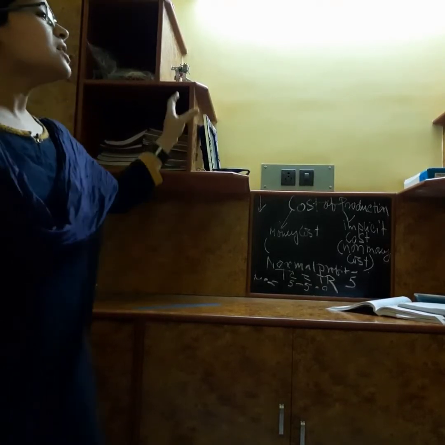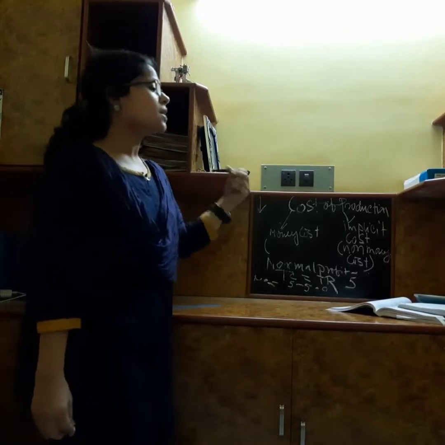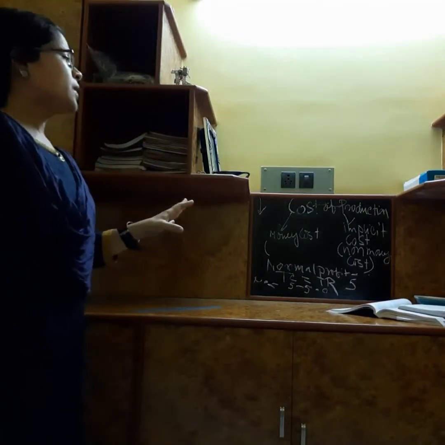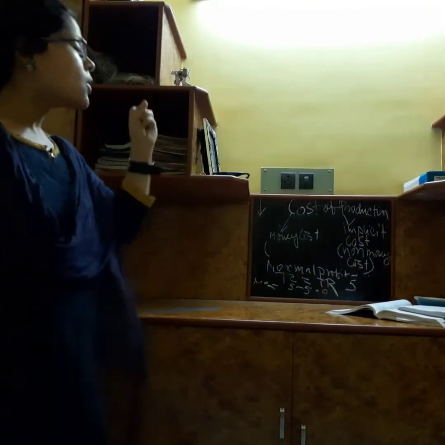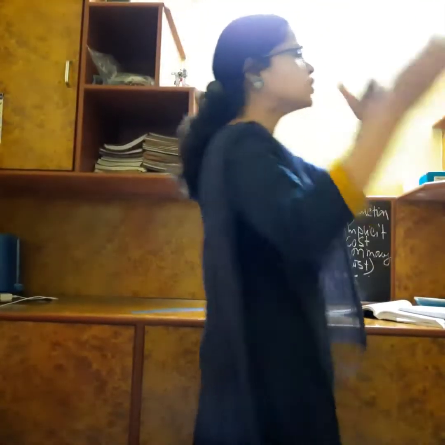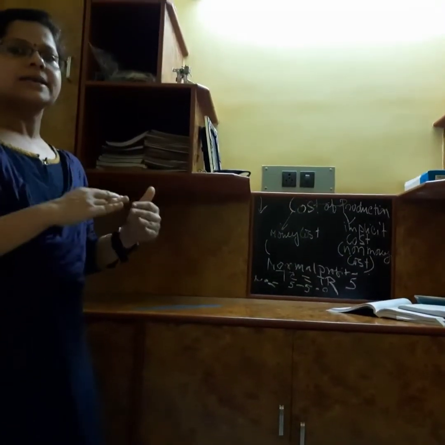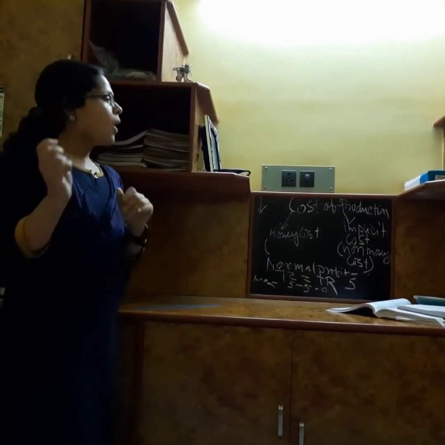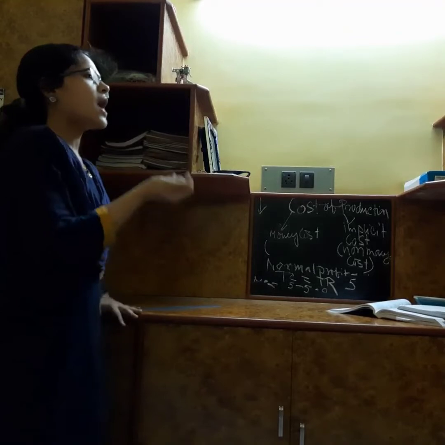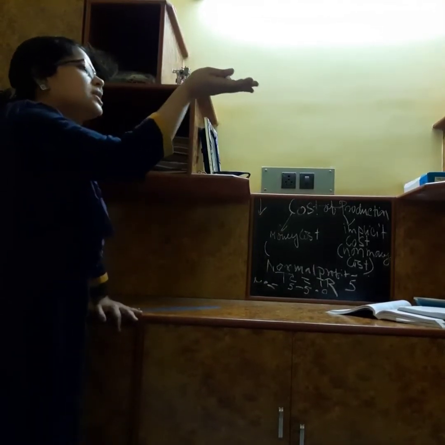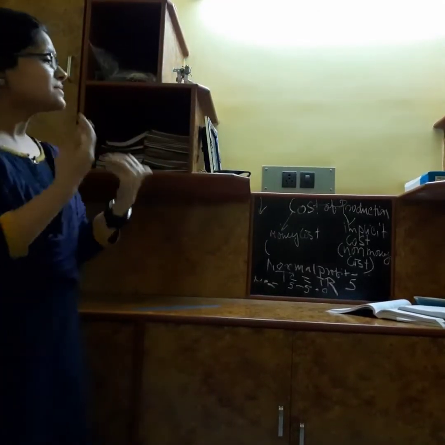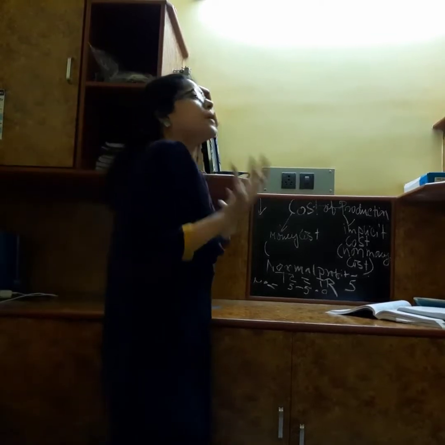Okay, understood? Now the question, which you can write down in your copy also: why is normal profit required? In the short run, as the time is short, demand always outstrips supply. So total market demand is more than supply. As a result, this excess demand tries to pull up the price. So there is a tendency that the price will increase in the short run, which helps the entrepreneur to earn supernormal profit.